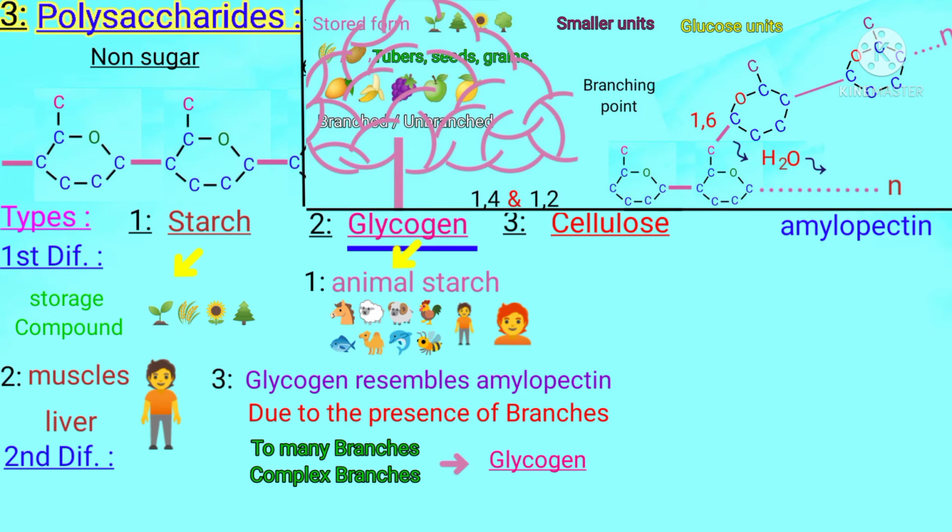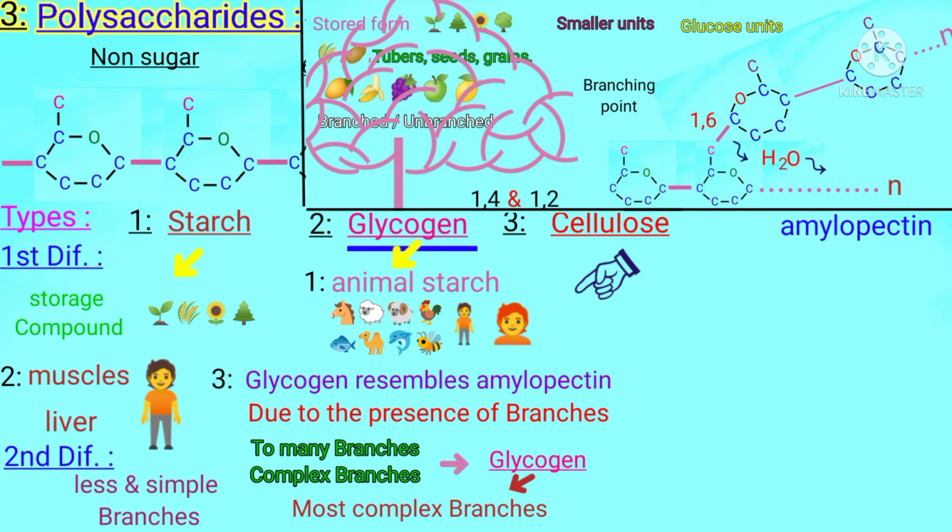The second difference is that starch has fewer branches in the case of amylopectin, but glycogen has more branches, most complex branches. These are the two major differences between starch and glycogen.